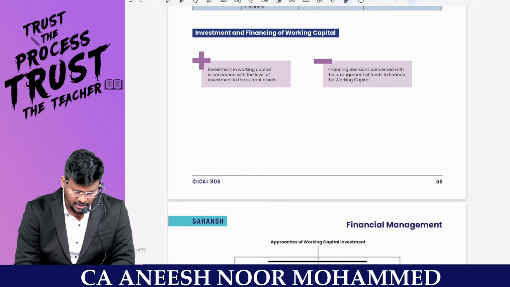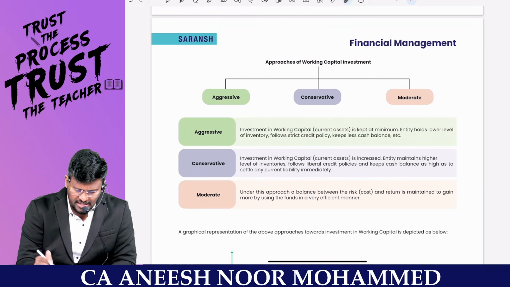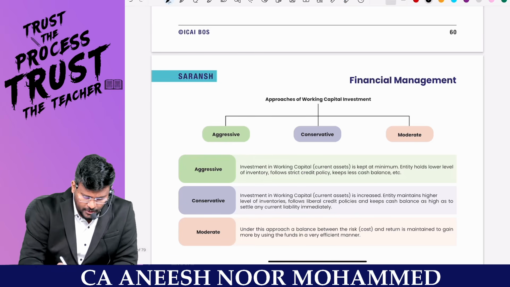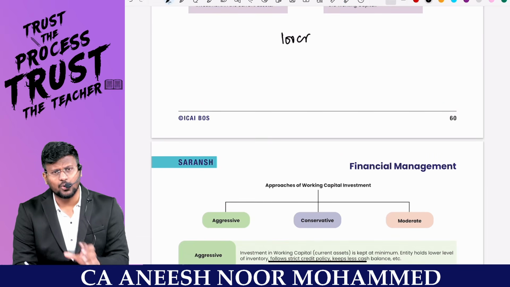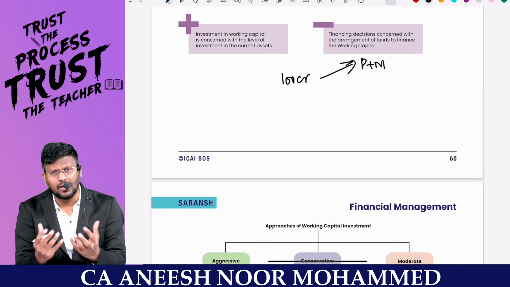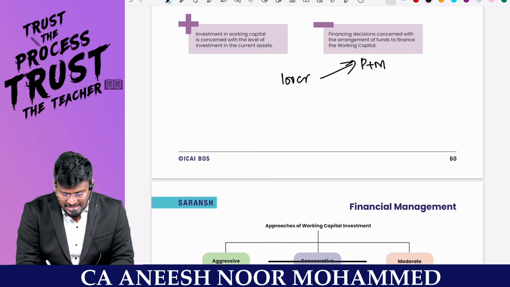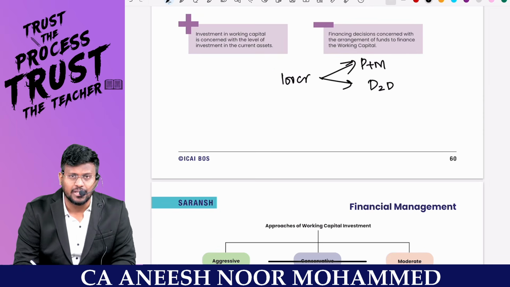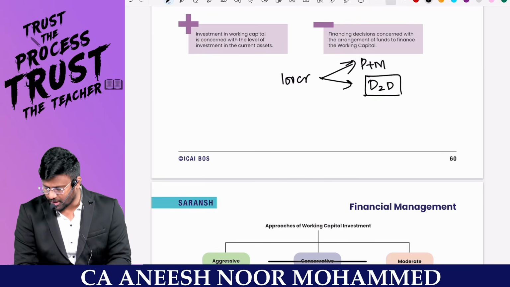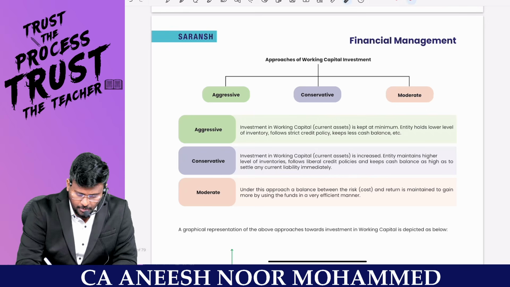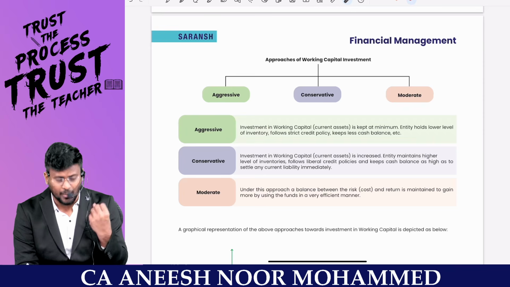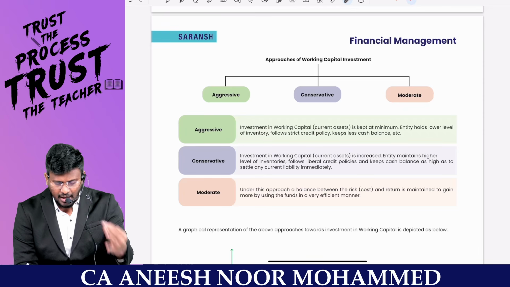We are going to talk about the various approaches of working capital investment. As a businessman, if I am starting a business with, for example, 100 crore, I can't invest the entire 100 crore in plant and machinery. If I buy plant and machinery with the entire amount, with what will I make the production? So some fund should be allocated to the day-to-day activities of a business. Such allocation is called working capital management. That allocation may be aggressive, conservative or moderate. So there are three ways in which I can allocate the capital.